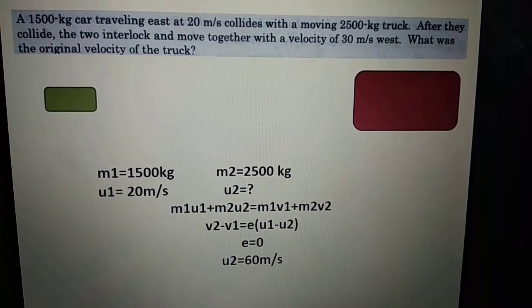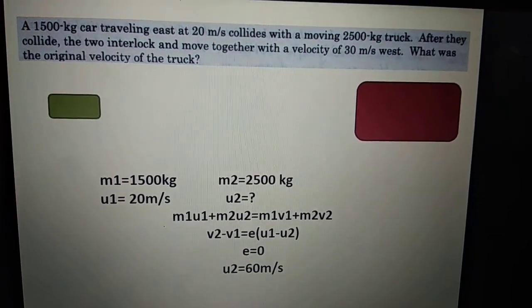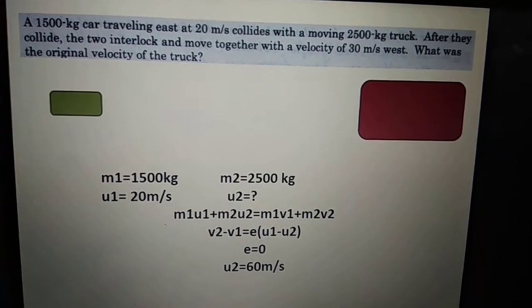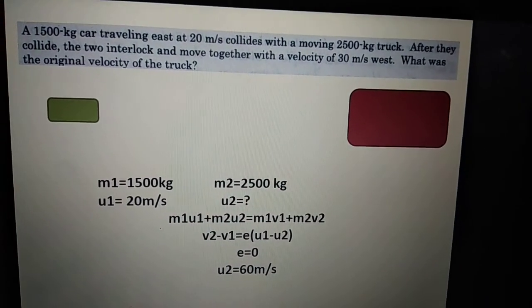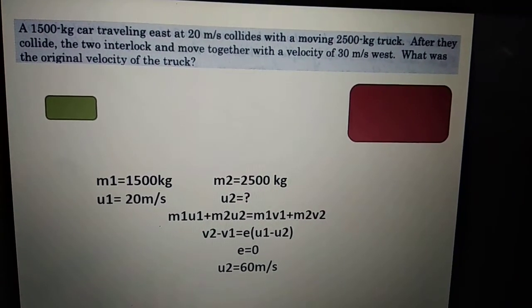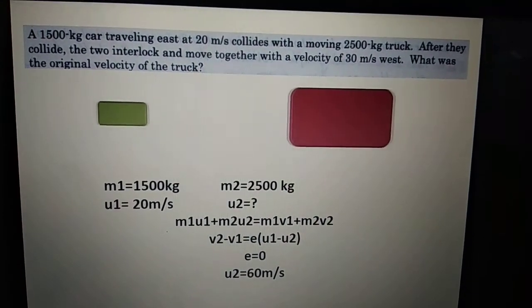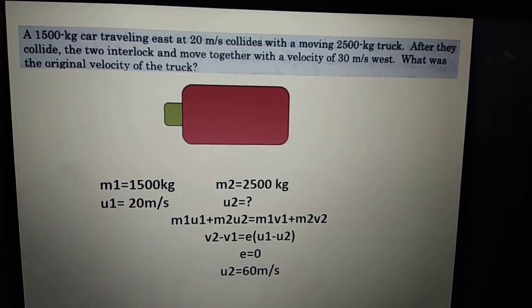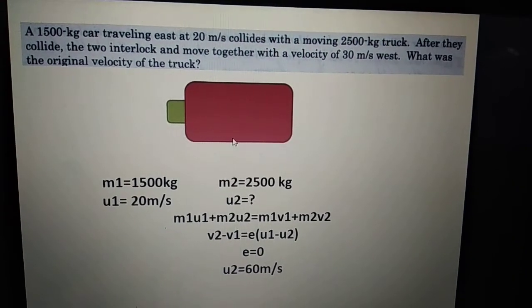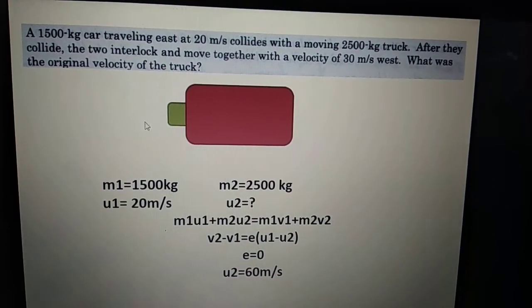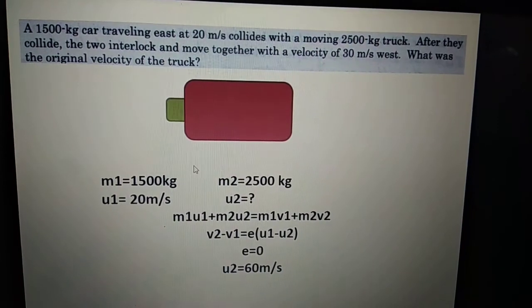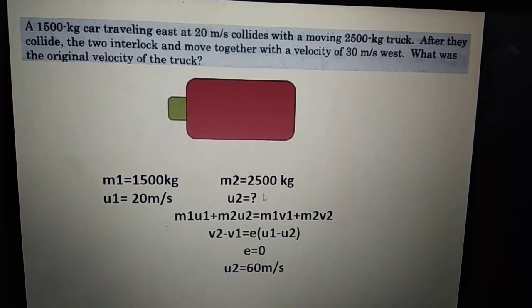What that means is that the truck was coming from the west direction and the car was going in the east direction. Now let's see how they collide with each other. When they collide, they stick together and both of them start to move in the west direction. We have to calculate u2 for the truck.